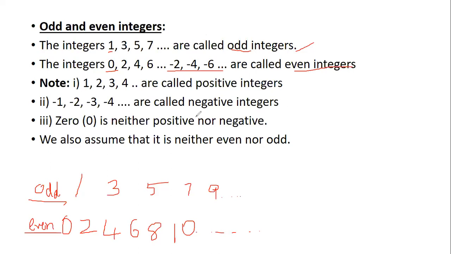Let's revise this slide once again. Now we understood what integers are. Integers are a set of positive integers, negative integers along with 0. Right? Now coming to the odd and even integers. Odd integers start from 1 and then it goes on with one difference in between. So 1 and then 3, 5, 7 and so on.